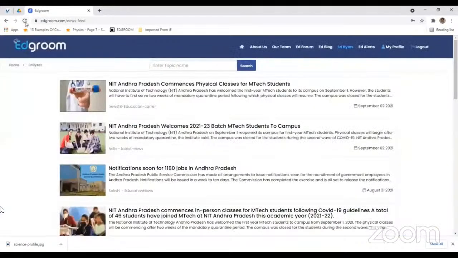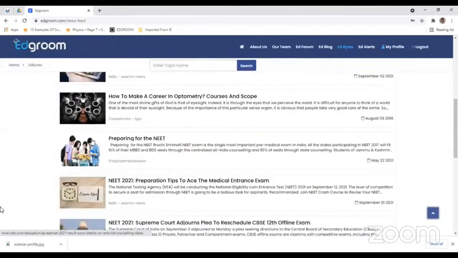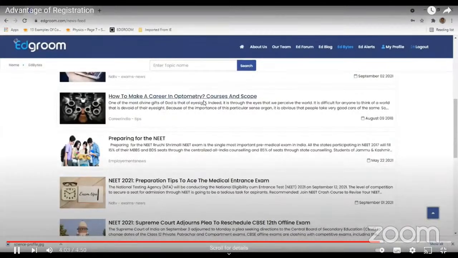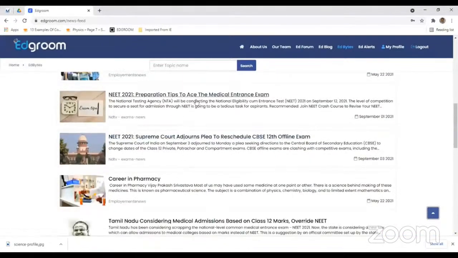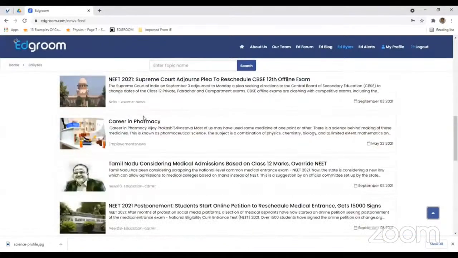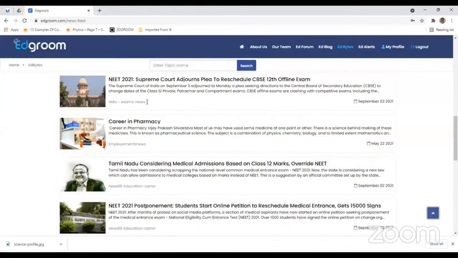Now see here, once you enter IPC in the profile, look at how this content has changed. Then we got optometry, NEET exam. Now every piece of content that you see in advice is based on your personal interests. So when I'm preparing for MPC, I'll get all the content related to MPC. When I'm preparing for BIPC, I'll get all the content for BIPC.